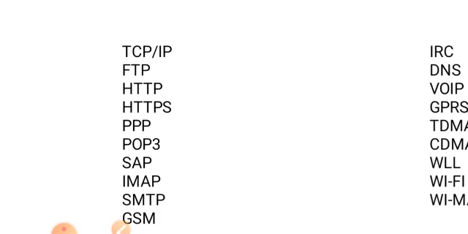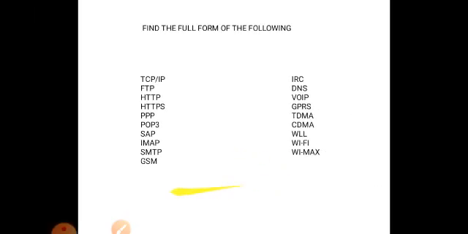Like that, there are so many protocols. What you have to do is understand the meaning of all the protocols, why we are using them and for what purpose. For example, to chat we can use IRC, Internet Relay Chat. To access web content, we use HTTP.